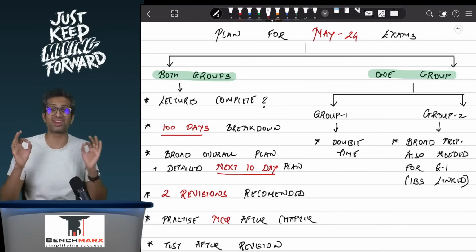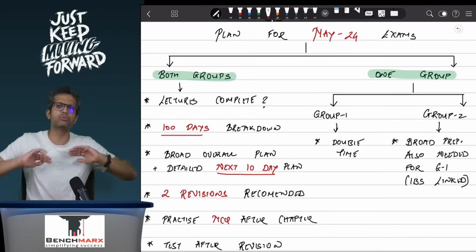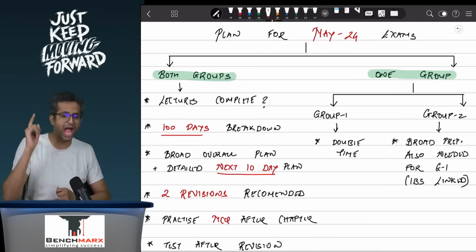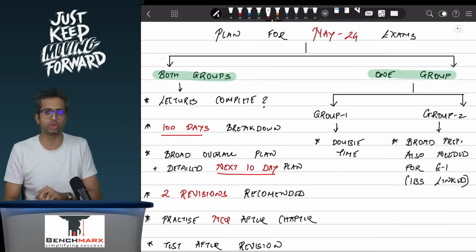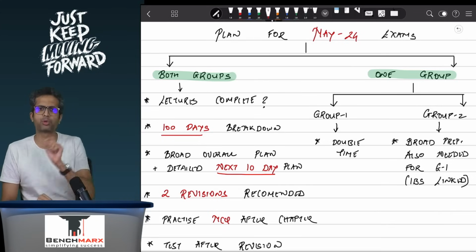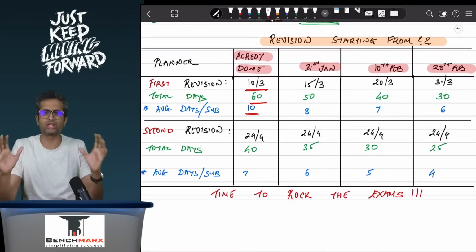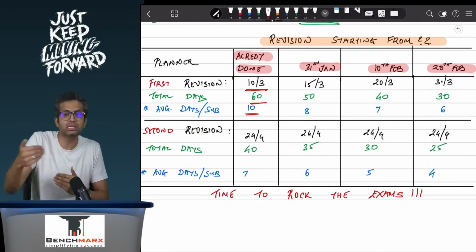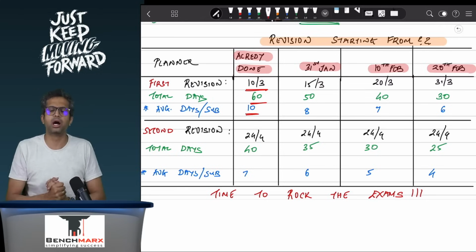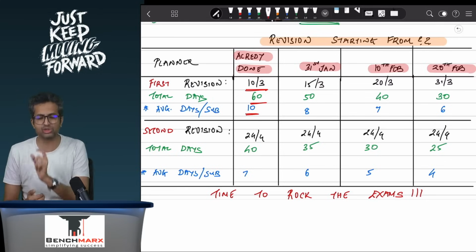Just ensure you have the right frame of mind. You have sufficient time. Don't speculate regarding elections. You have sufficient time. You have it in you, and I'm sure you will do it. So that's it for your broad overall revision planner. We'll share this PDF also on Telegram so that you have a broad target in your mind. But while studying, ensure that you do a detailed working for each of the next 10 days.